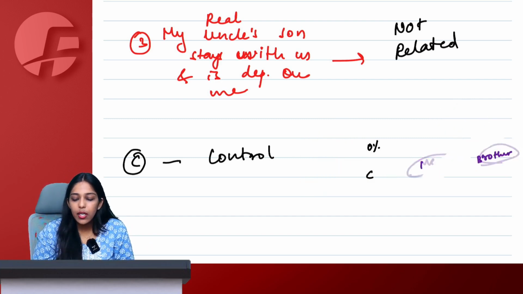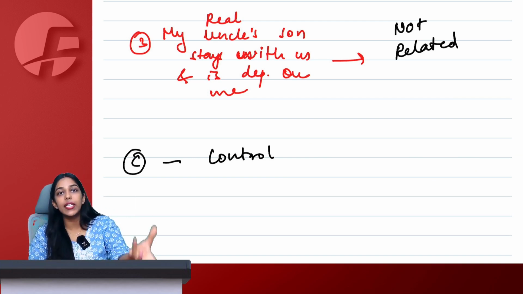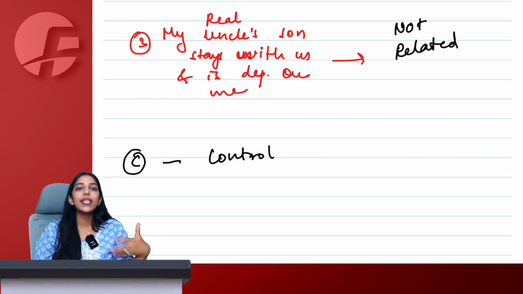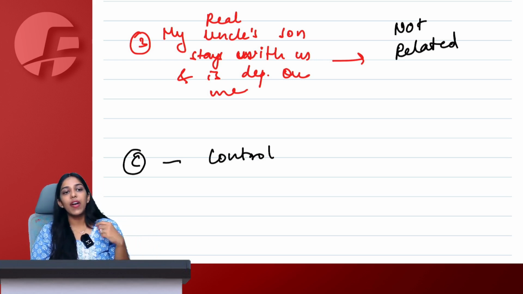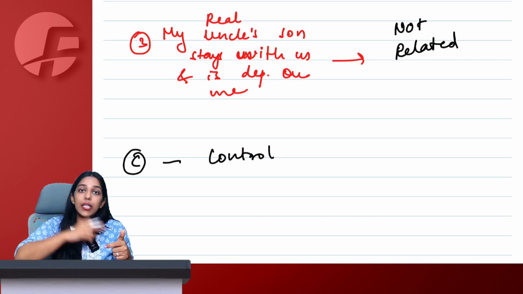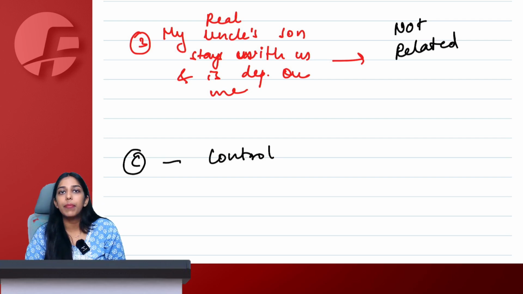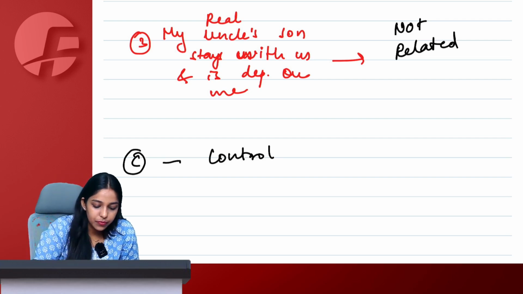Now, control here could be with respect to shares, could be because I have a right to appoint all the directors of this company. So, control can be established in multiple ways. If I control a company, we become related. If I control some another company, we become related. And both of these companies whom I control will also become related persons under GST.